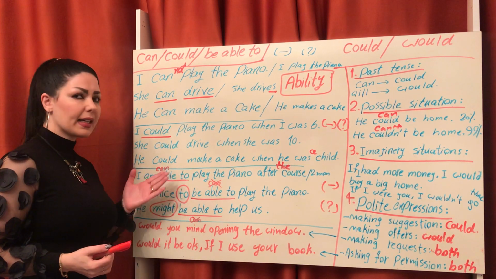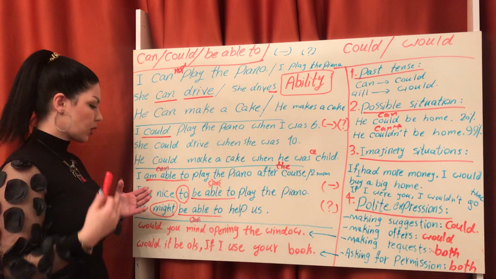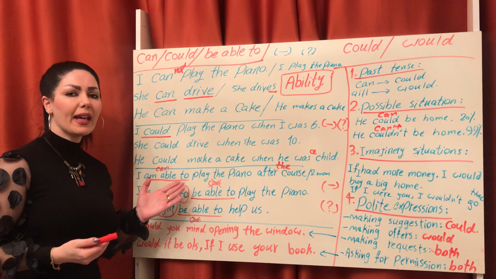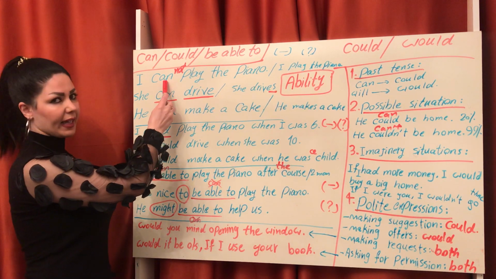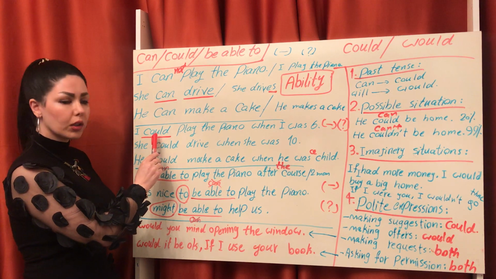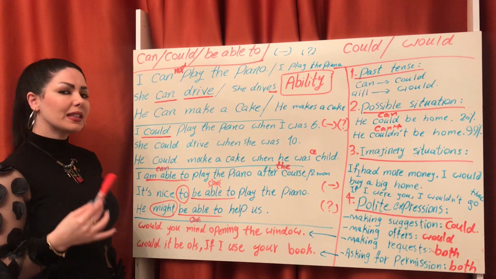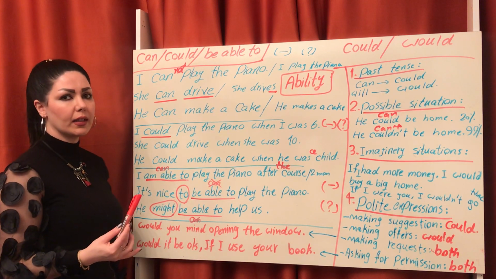In this sentence, I'm speaking about the future. So for the future, I use be able to, am able to. Present can, past could, future am able to, be able to. And also we can use can for the future.